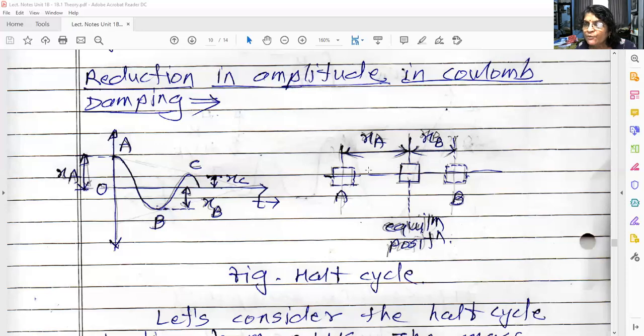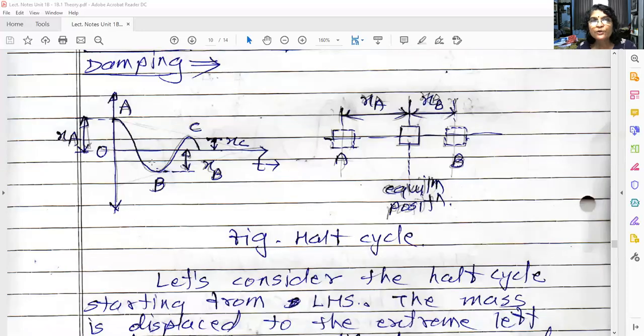In every cycle this will go on reducing. I have shown here the point C. When the object moves from B to C in the left hand side diagram, again there is a reduction in amplitude. Again when it moves from C to D, there is a reduction in amplitude. Here we are going to consider the half cycle, from A to B, from extreme left to extreme right.